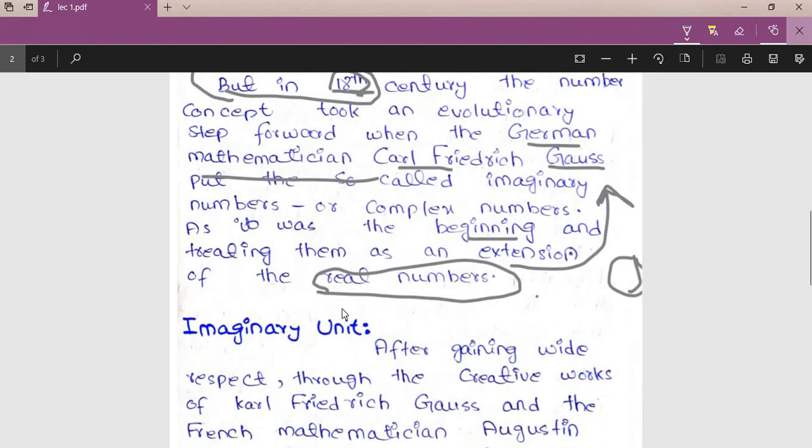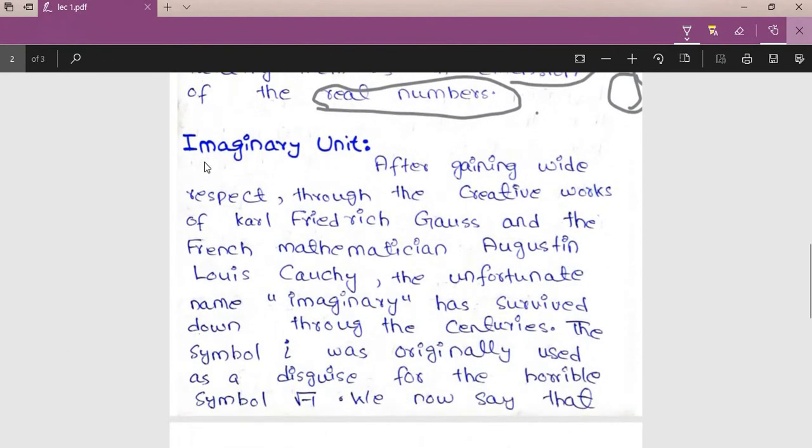Alright, so that was a brief history of complex numbers, and now proceeding towards the next topic, that is the imaginary unit. What is the imaginary unit? Actually, the imaginary unit is the naming of the square root of minus 1. It gained wide respect through the creative work of Carl Friedrich Gauss and the French mathematician Augustin Louis Cauchy, who was also one of the greatest mathematicians to work in the field of complex numbers. He also gave the Cauchy-Riemann equations, and he proved a theorem on the basis of those equations as well.